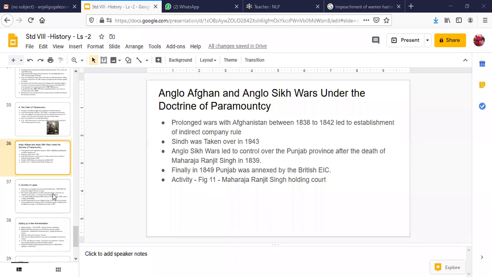So this covers the doctrine of paramountcy. So in the doctrine of paramountcy, which main kingdoms were annexed? The Afghan kingdoms, Sindh territory, and the Punjab kingdom. Okay, that was the doctrine of paramountcy.